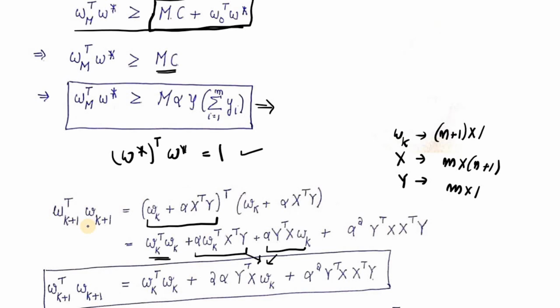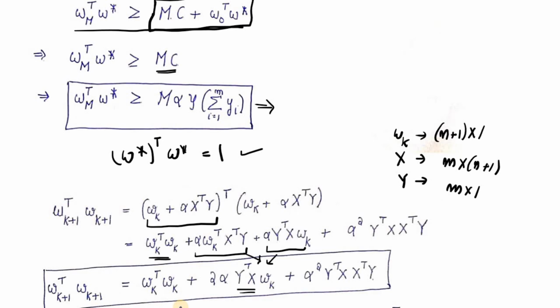Now if I do y transpose, it is 1 cross m, x is m cross n plus 1, and if I consider Wk is of order n plus 1 cross 1, on combining the multiplications of y transpose x and Wk, we are going to get a scalar of order 1 cross 1. So we are able to write it in this way.